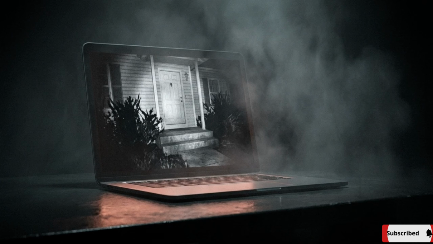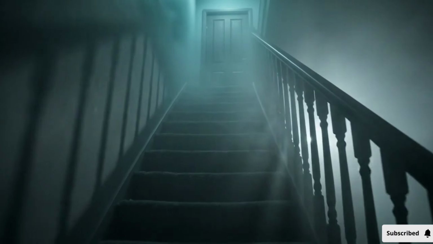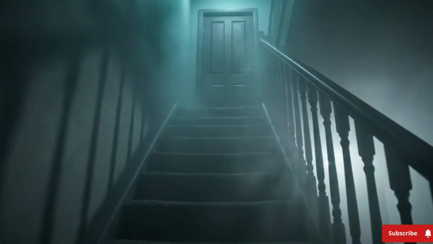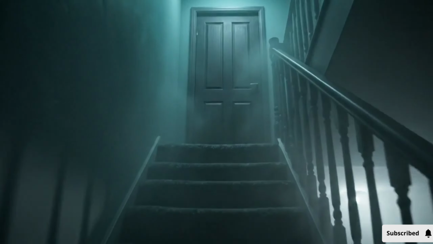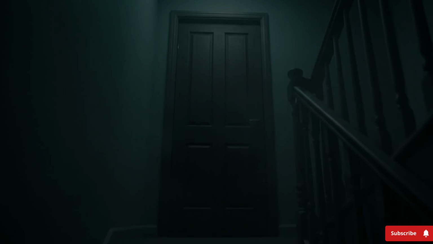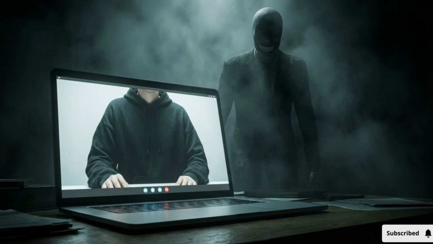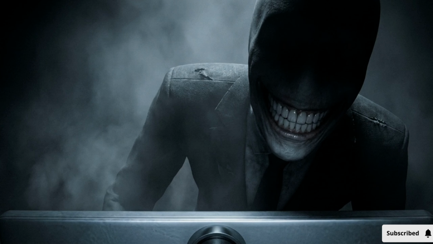The digital boundary collapses when the laptop feed shifts to an external camera. He is now watching a live POV of his own house as a physical entity breaches the property, climbing the stairs toward his bedroom. It's back to the webcam, showing a tall, faceless figure with an exaggerated smile standing directly behind Arav. It leans into the microphone and whispers, "He can see you now."